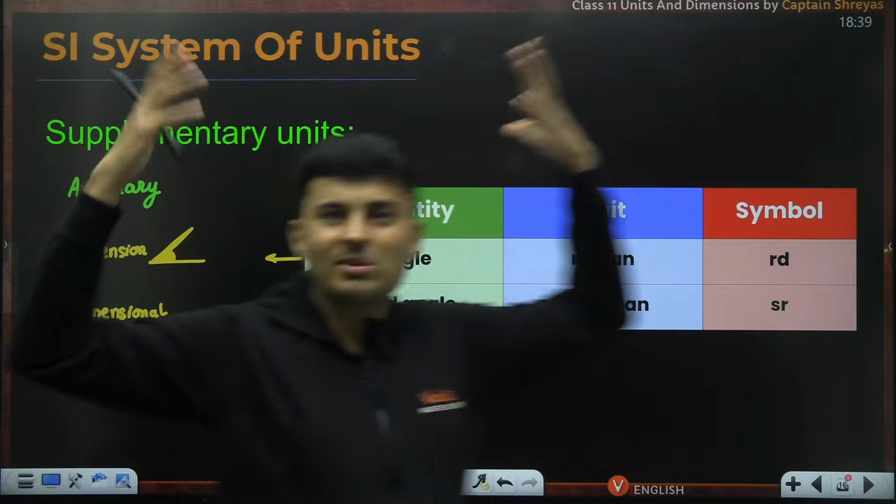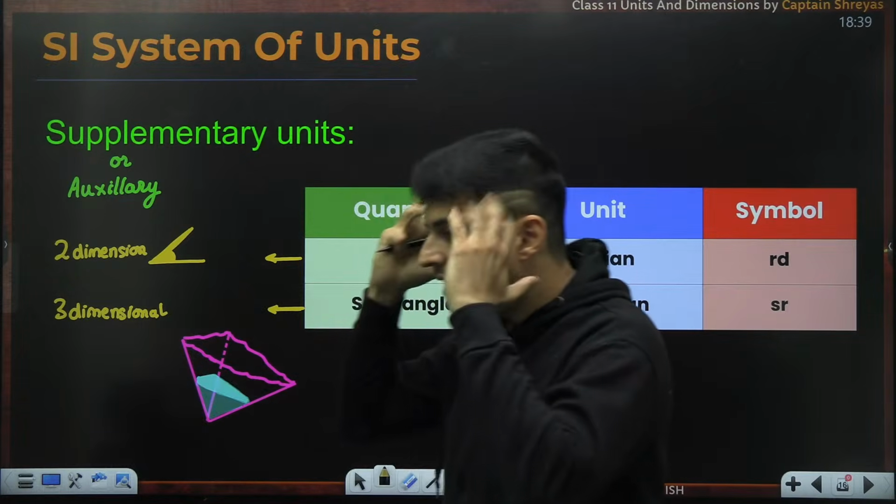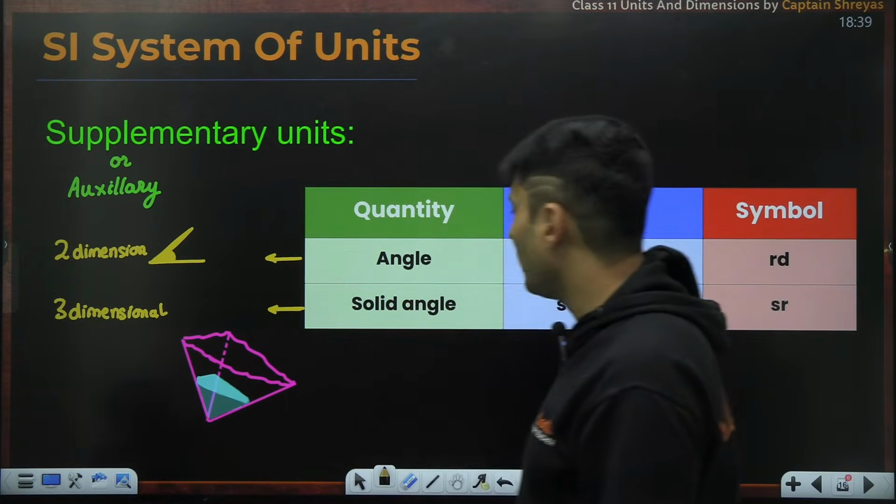This is some object over here. Imagine like a cap or whatever. Whatever you see, it's in 3 dimensions. That is a 3 dimensional angle. That is basically called the solid angle.